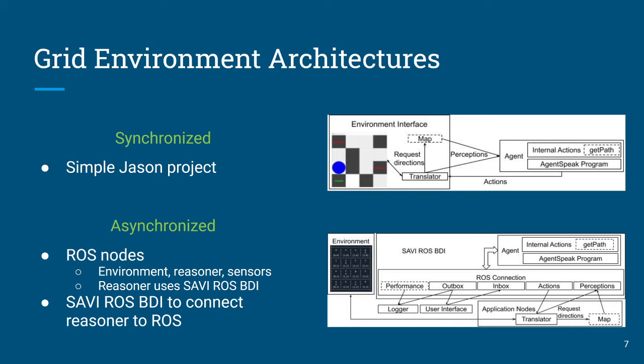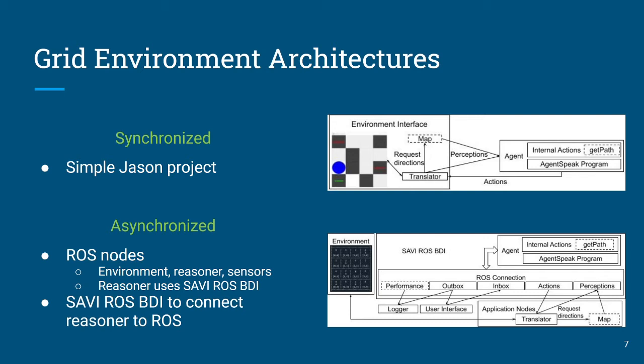We've also given it internal actions for get path and a map in the environment. That's for the internal action and environmental module versions of navigation. And we look down to the synchronous version. We've used our SavvyROS BDI connection system for connecting the agent to ROS, where it's going to publish and subscribe to the perceptions and actions topics, as well as inbox and outbox and performance logging.